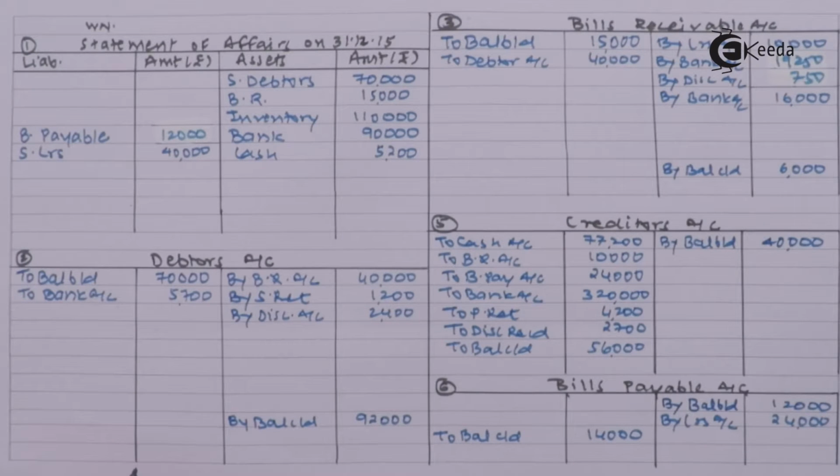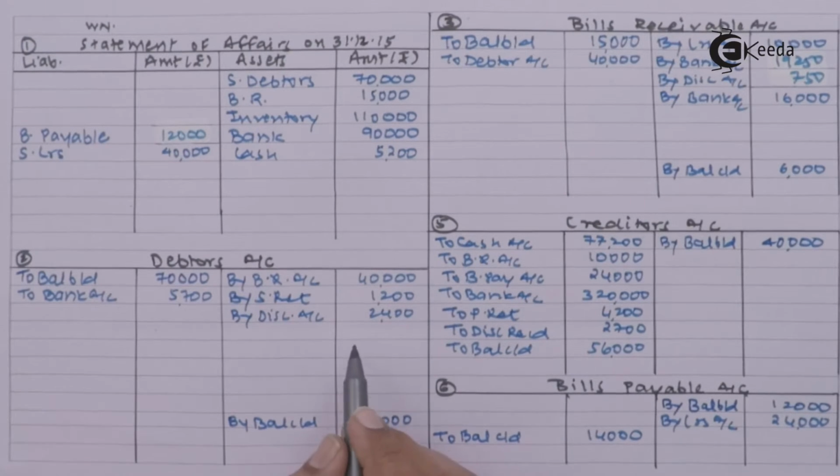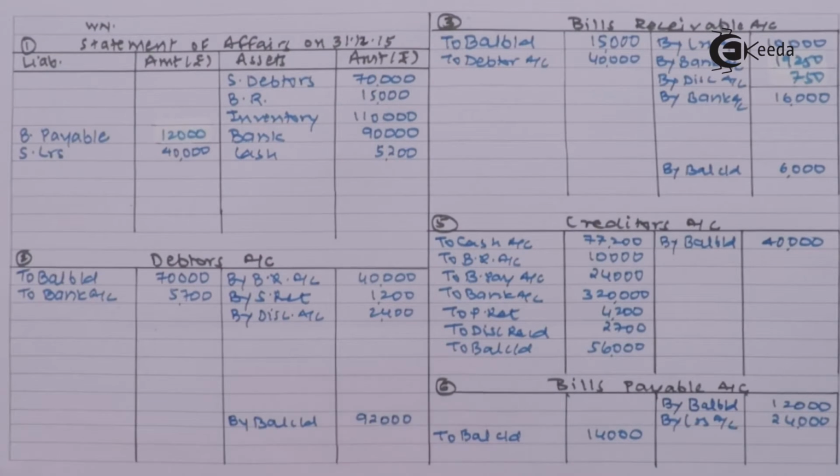Firstly, let us go with the debtors. Debtors have paid you some amount. That amount is missing. So some amount debtors have paid you that we have not yet recorded here, so I cannot close my debtors account. So collection from debtors is missing.